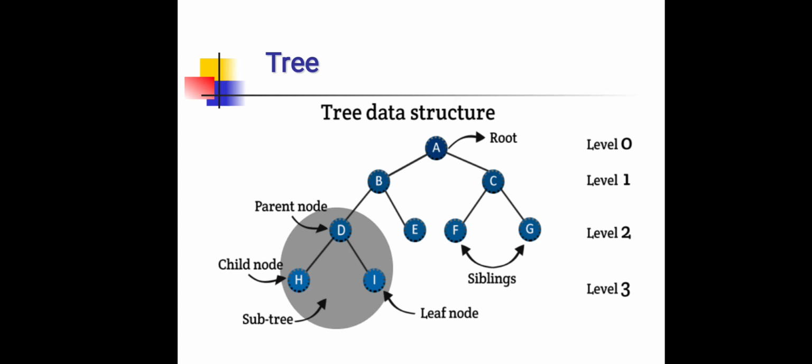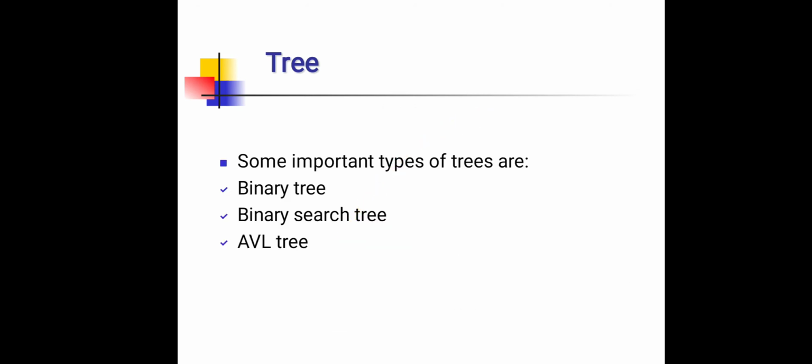Here, I is called a leaf node because it has no child nodes. And we can say that F and G are sibling nodes. Some important types of trees are binary tree, binary search tree and AVL tree.